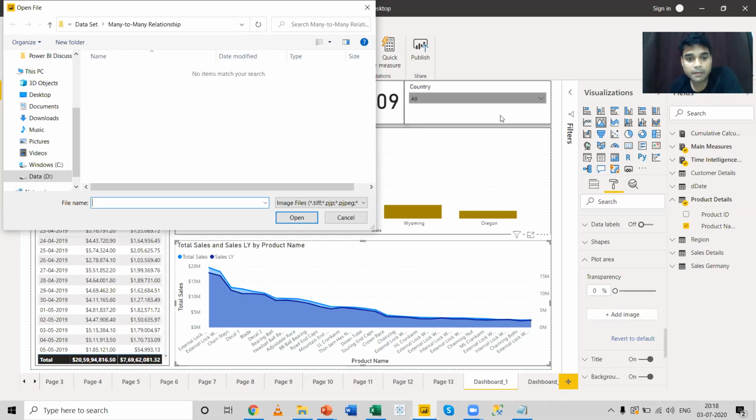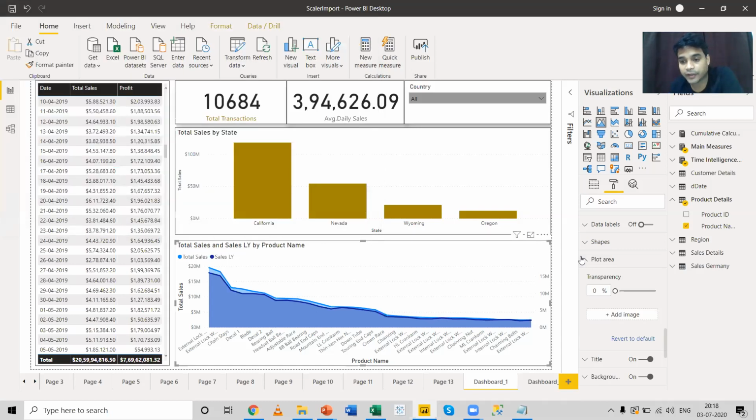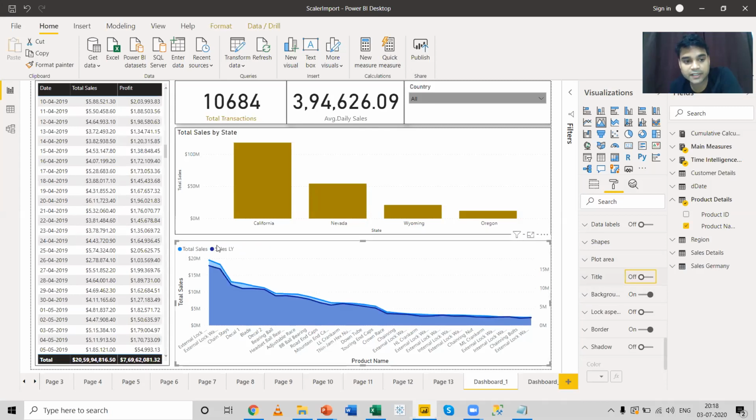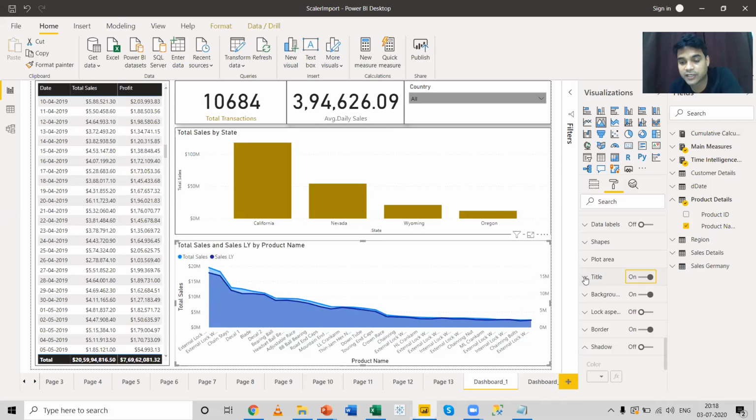Okay, so coming to the next option over here, I can close this plot area. I can use an image over here. I can disable the title over here. I can see the title has been removed, or you can change the title as per your convenience. You can just select it and make it an area chart.